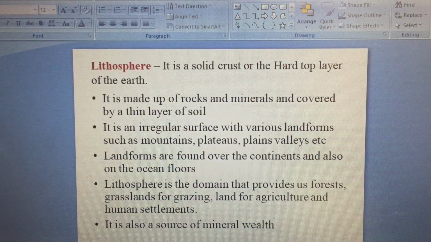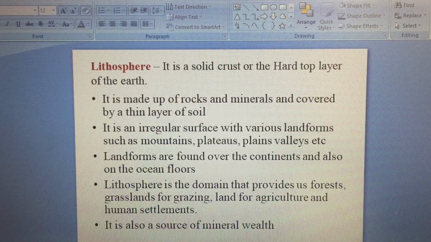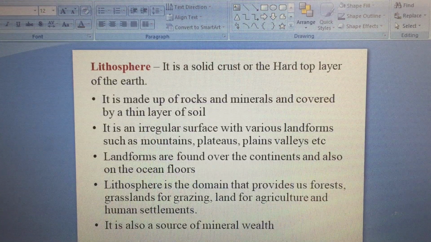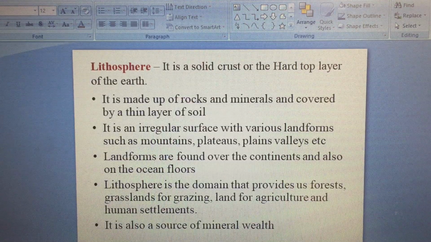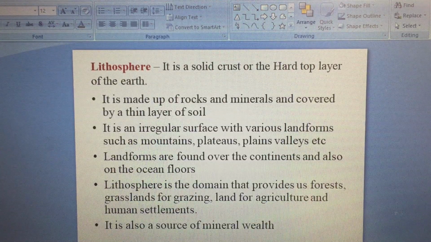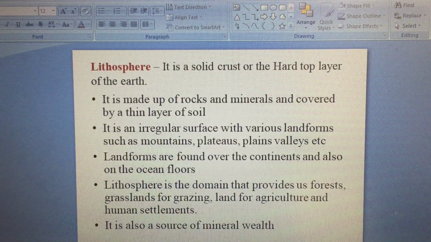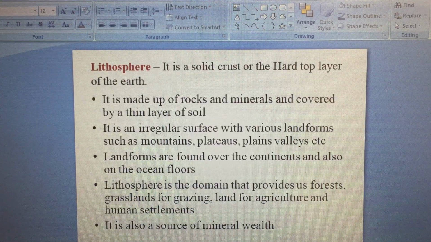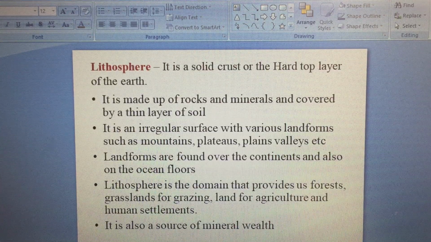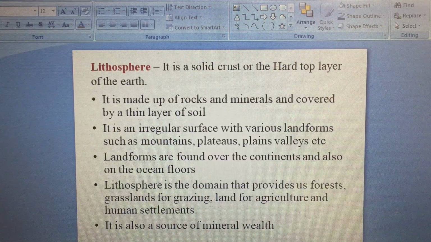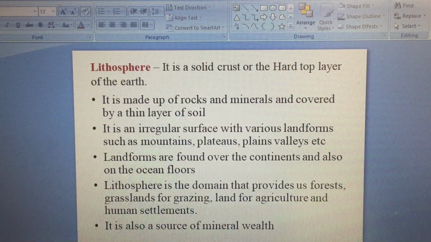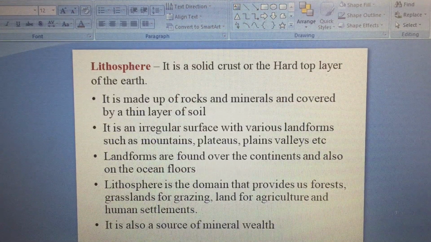Lithosphere is the domain which provides us forest, grasslands for grazing, land for agriculture, and human settlement. We human beings live on land only. So lithosphere is very important for us. It gives us forest. You do agriculture on it, plus our houses, buildings, schools, everything is on land only. So it is the most important zone.